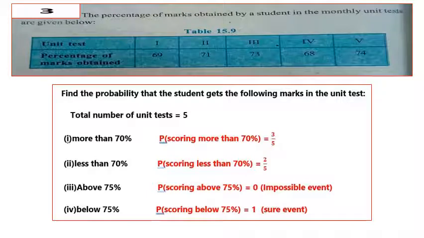Question number 4, below 75%. So in all the 5 tests, the student scored below 75%. So the probability for scoring below 75% is equal to 5 by 5, because in all the tests he is scoring below 75%. So 5 by 5 is equal to 1. So it is a sure event.